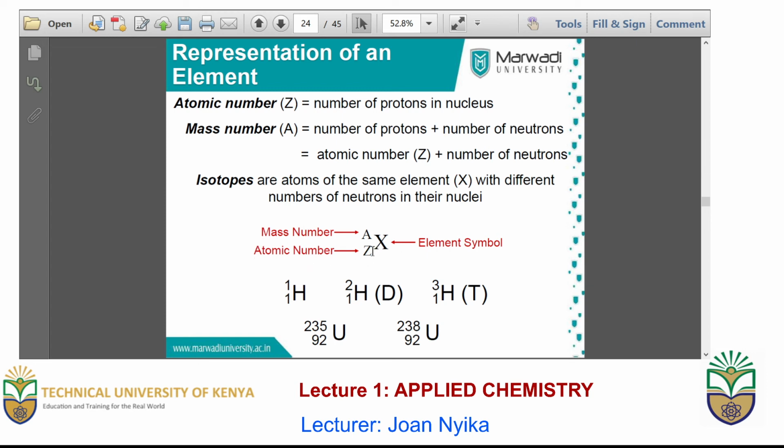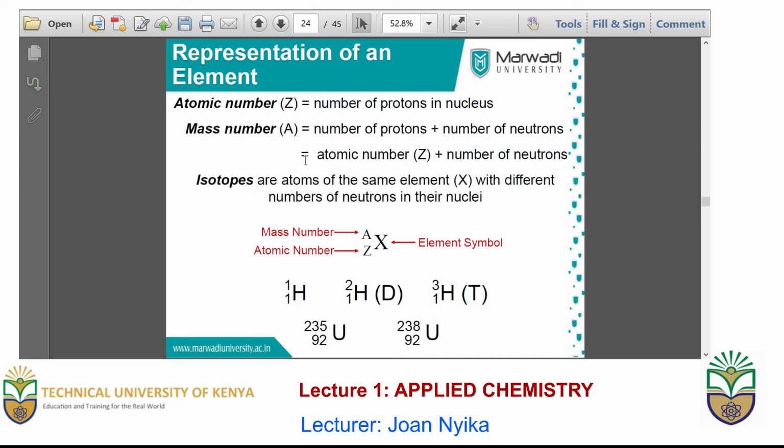A recap from our previous class is that the atomic number is equivalent to the number of protons, and the mass number is equivalent to the number of protons plus the number of neutrons. The number of neutrons can be found by subtracting the atomic number from the mass number. The number of protons, which is the atomic number, is also the number of electrons.